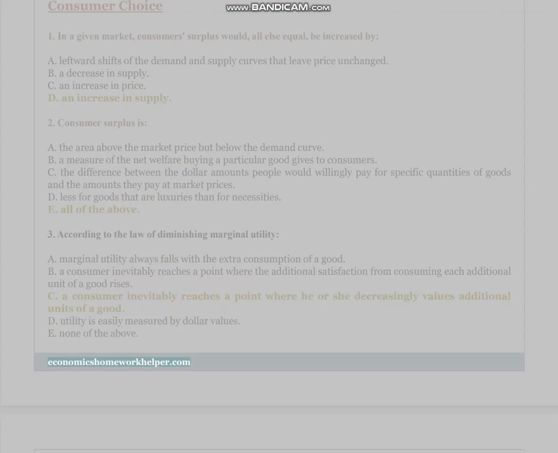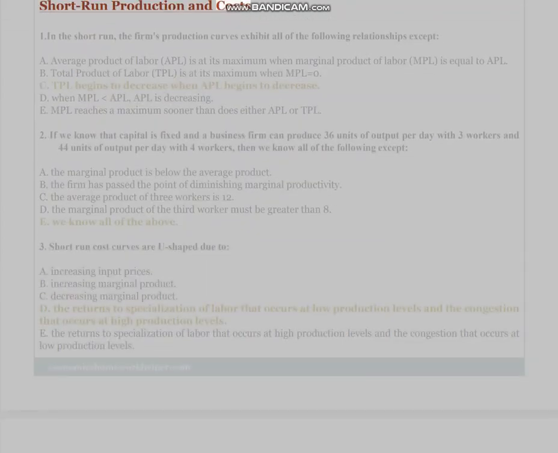Short-run production and costs. 1. In the short run, the firm's production curves exhibit all of the following relationships except A. Average product of labor, APL, is at its maximum when marginal product of labor, MPL, is equal to APL. B. Total product of labor, TPL, is at its maximum when MPL equals 0. C. TPL begins to decrease when APL begins to decrease. D. When APL is decreasing. E. MPL reaches a maximum sooner than does either APL or TPL.